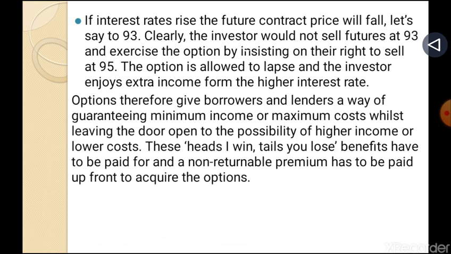If interest rates rise, the futures contract price will fall, let's say to 93. Clearly, the investor would not sell futures at 93 and exercise the option by insisting on their right to sell at 95. The option is allowed to lapse and the investor enjoys extra income from the higher interest rate. Options therefore give borrowers and lenders a way of guaranteeing minimum income or maximum cost bills, leaving the door open to the possibility of higher income or lower costs.